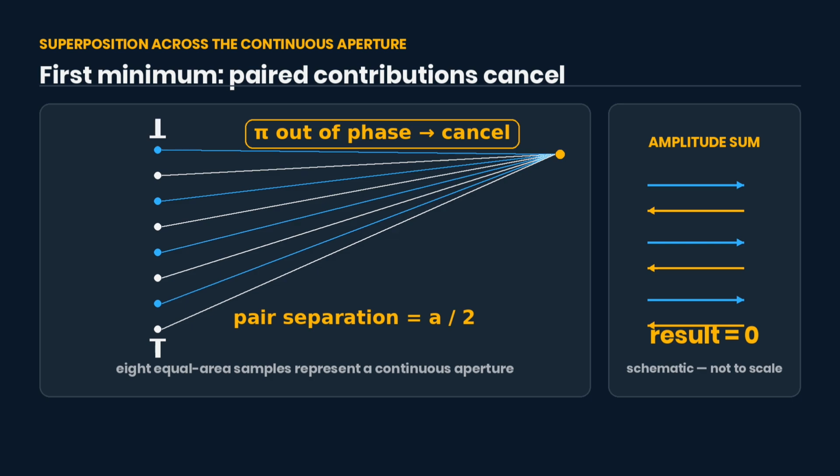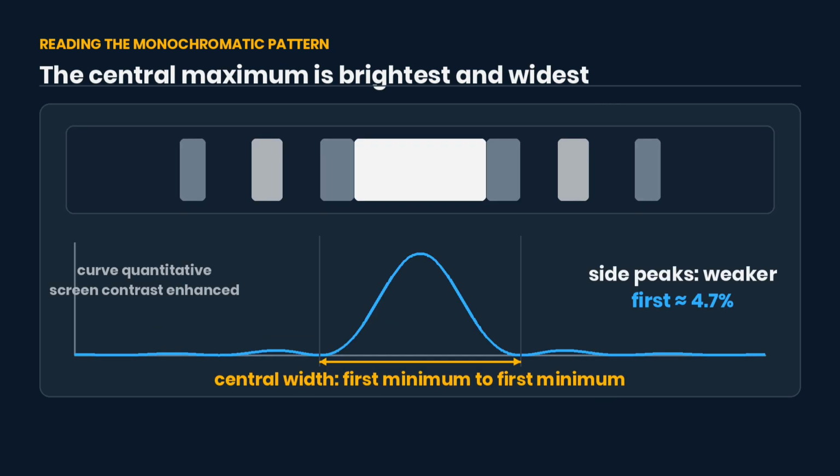At other particular directions, there is also complete cancellation. Between them, cancellation is incomplete and weak side maxima remain. The slit is not just two edge sources. Now read the monochromatic pattern.